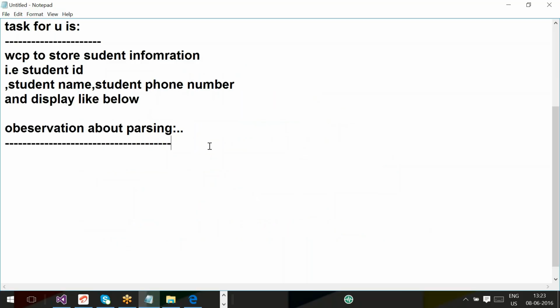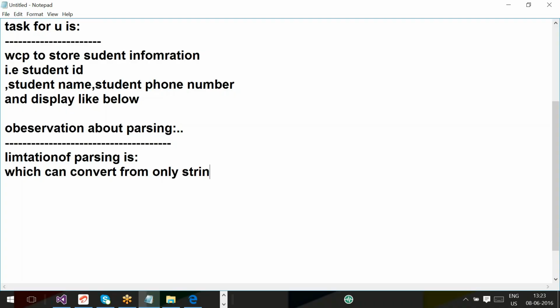The observation about parsing is the limitation of parsing, which can convert from only string to other primitive data types. Otherwise we'll say other data types. It converts only from string to other data types, that is, only converting from string to other types.